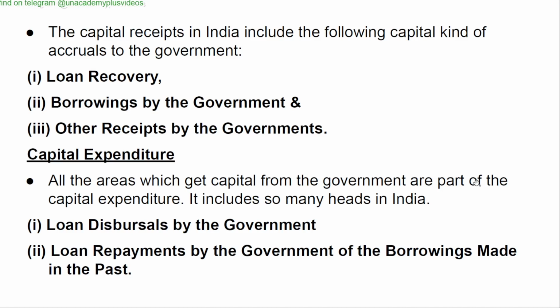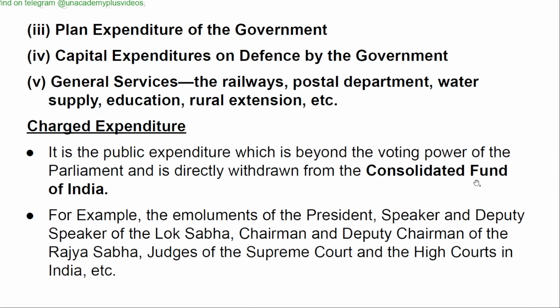Capital expenditure. All the areas which get capital from the government are part of the capital expenditure. It includes so many heads in India. 1. Loan disbursements by the government. 2. Loan repayments by the government of the borrowings made in the past. 3. Plan expenditure of the government. 4. Capital expenditures on defense by the government. 5. General services like the railways, postal department, water supply, education, rural extension, etc.